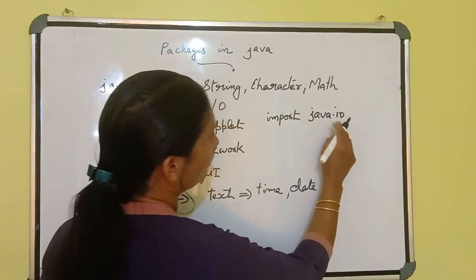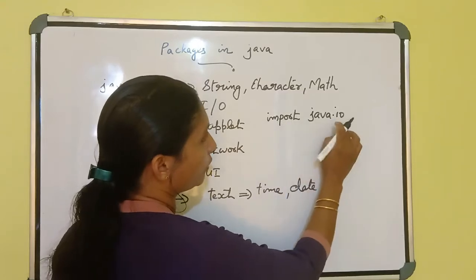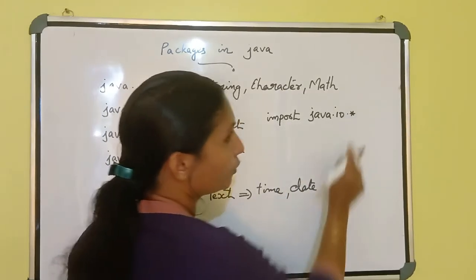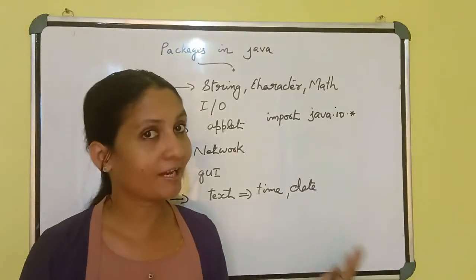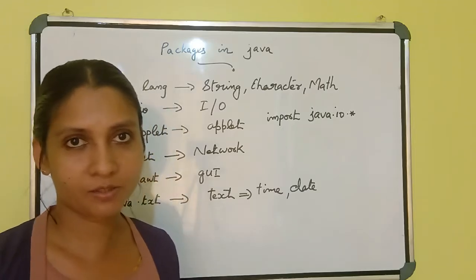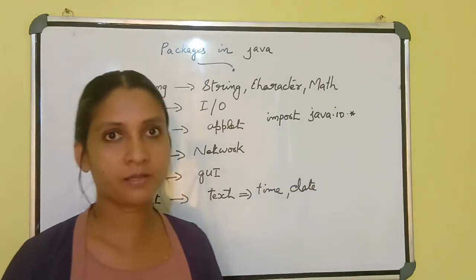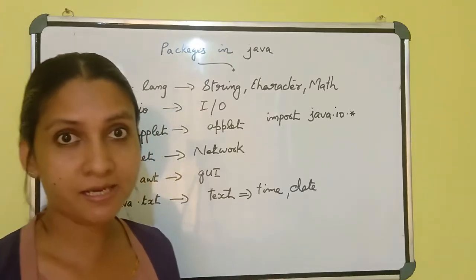java.io. For example, if you want to insert this package, you can write like this: import java.io.*. What is the meaning of this star? Do you know? Star means all. You will get all the classes available in this package. That's the meaning of the star symbol.